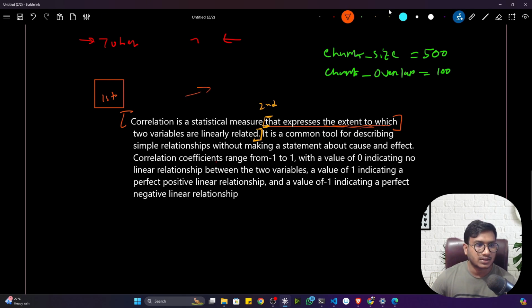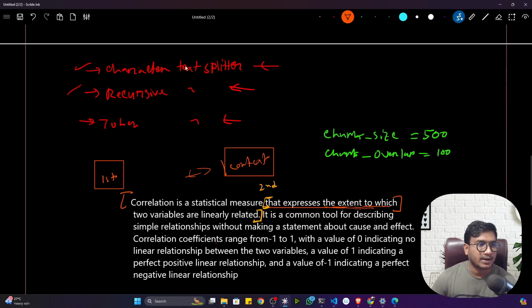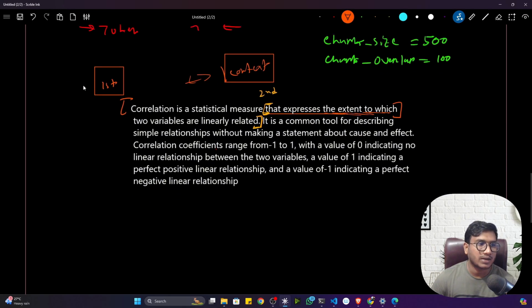Now, this is the manual approach we can consider to get the context of my first chunks and second chunks, and so on, whatever chunks we are defining here. But this is what we do in the character text splitter or recursive text splitter. But what about the token text splitter?